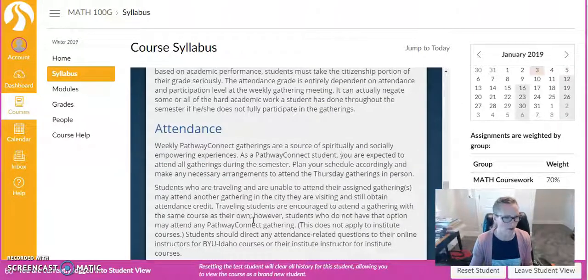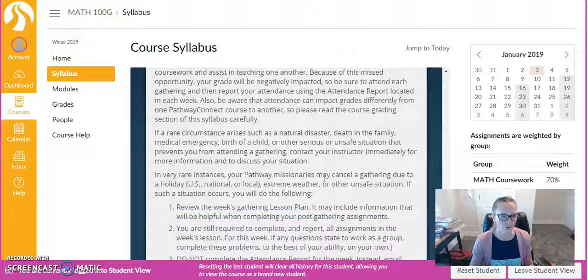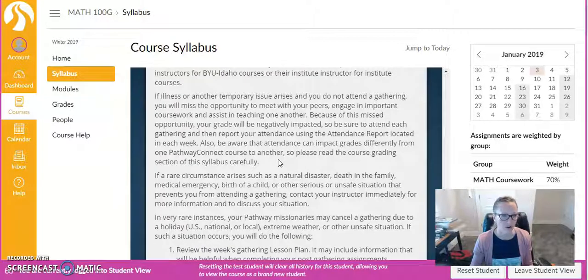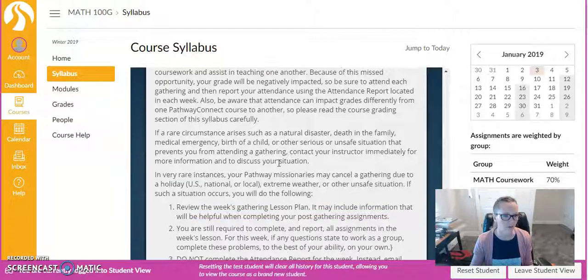And so it does talk about that a little bit here. Talking about, okay, if things like illnesses or something temporary like that, you miss it, and you're going to miss those attendance points. These are things that aren't typically excused, but sometimes something big happens, unavoidable emergencies, and so please, if these things happen, let me know, and I can excuse you for attendance for these things, but they are pretty big things that have to happen for that.